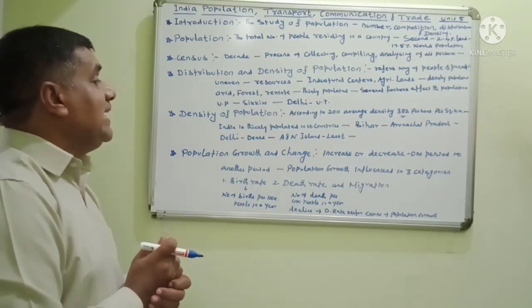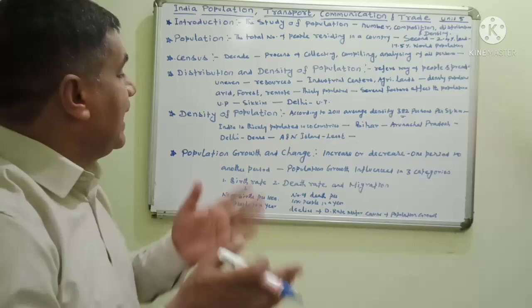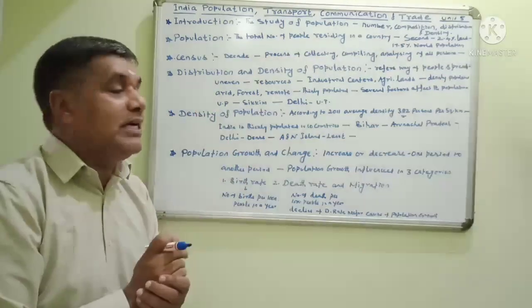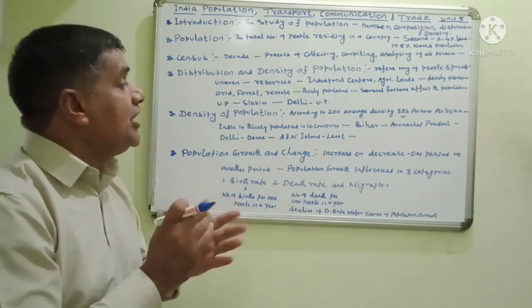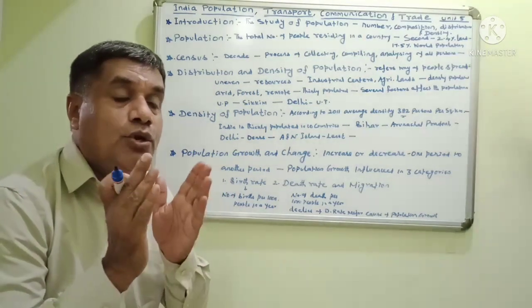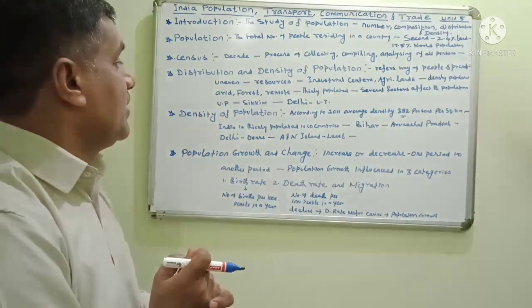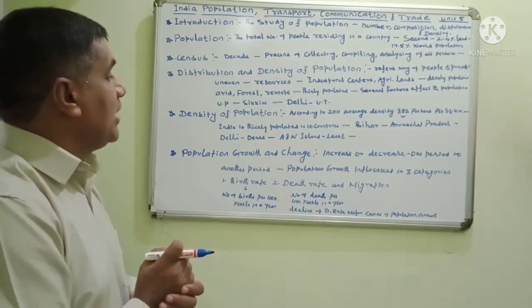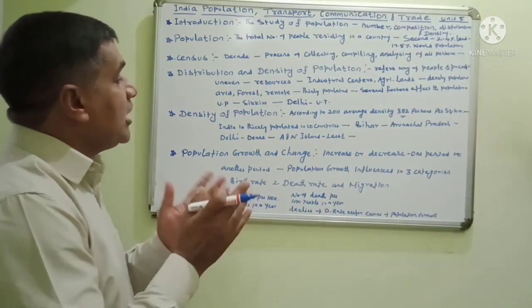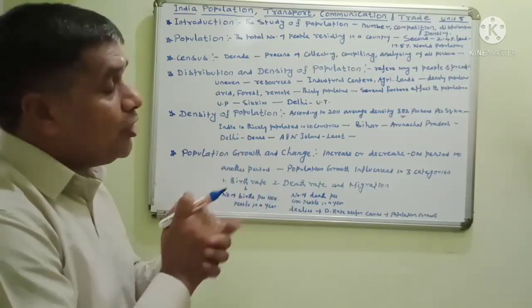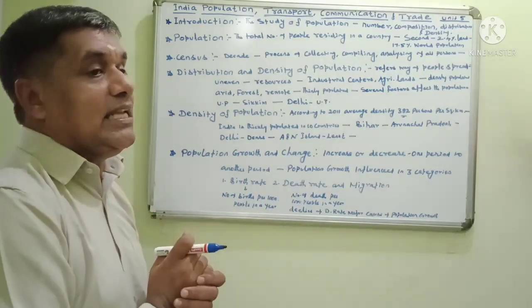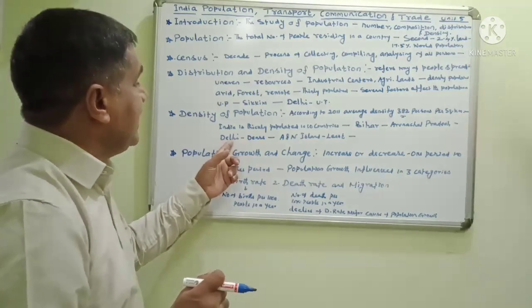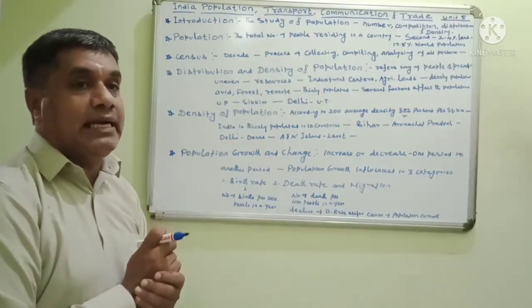Then Delhi is a Union Territory and a densely populated area. Among Union Territories, the Andaman and Nicobar Islands have a very low, the least population, compared to Delhi. Noted. Delhi is a Union Territory, a densely populated area.